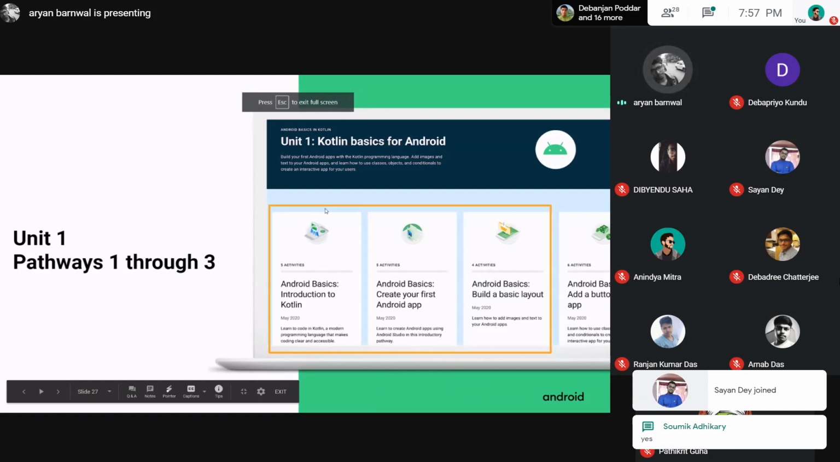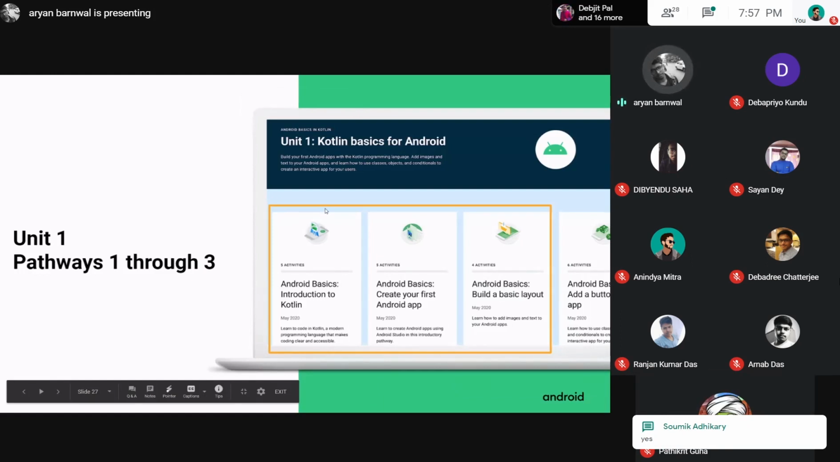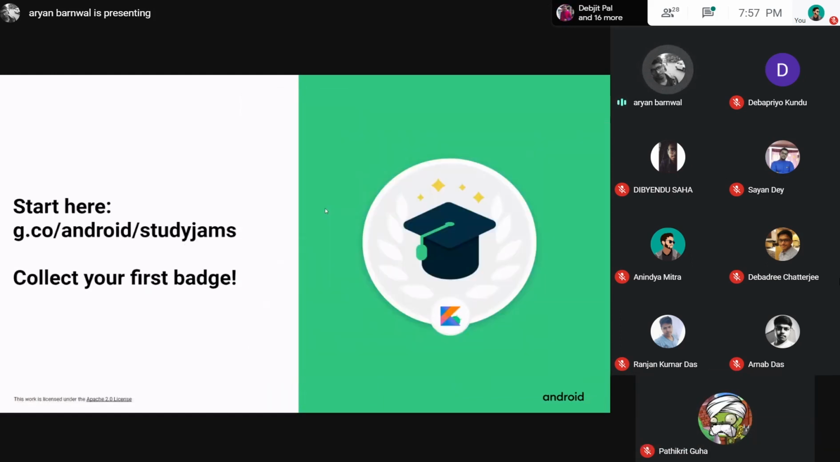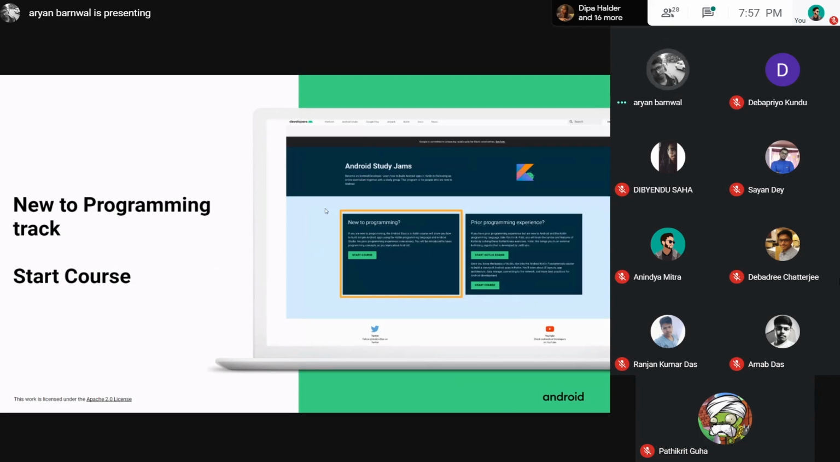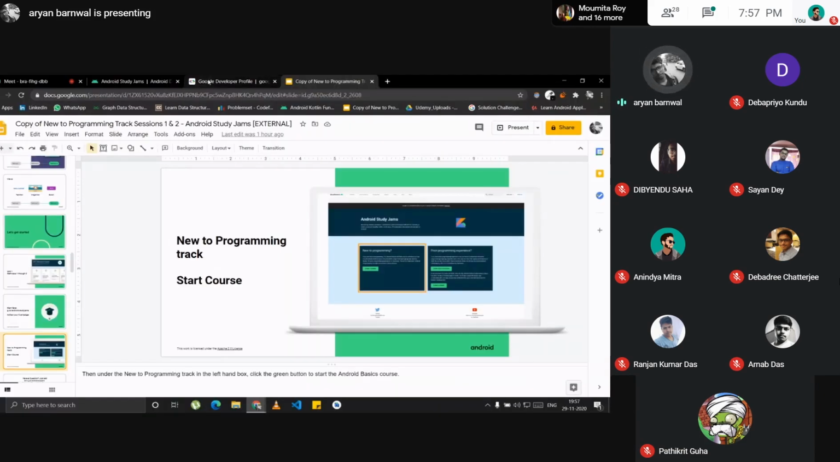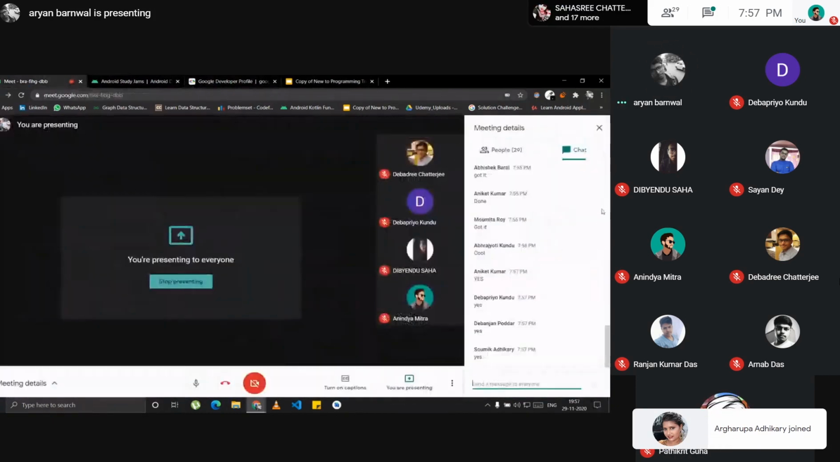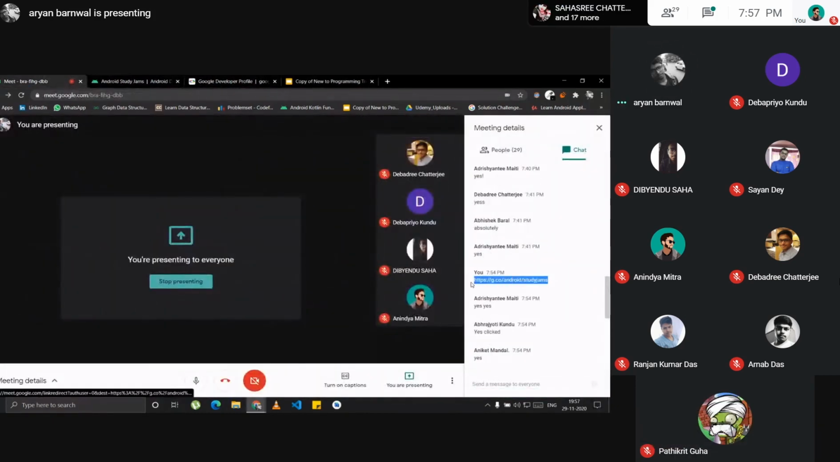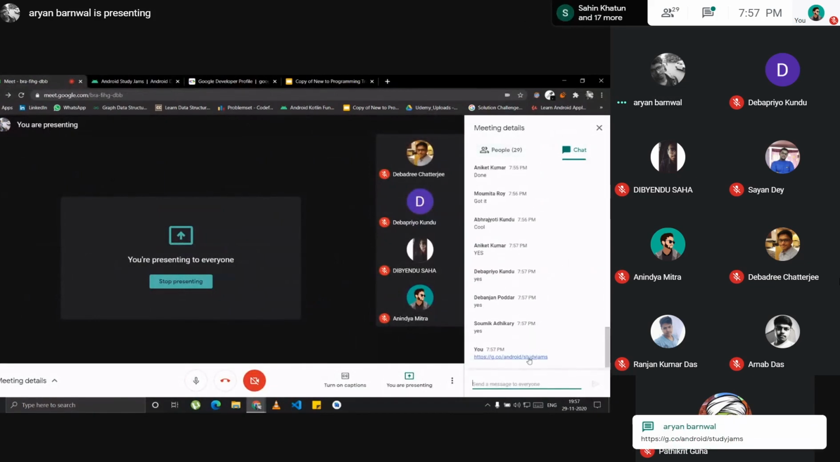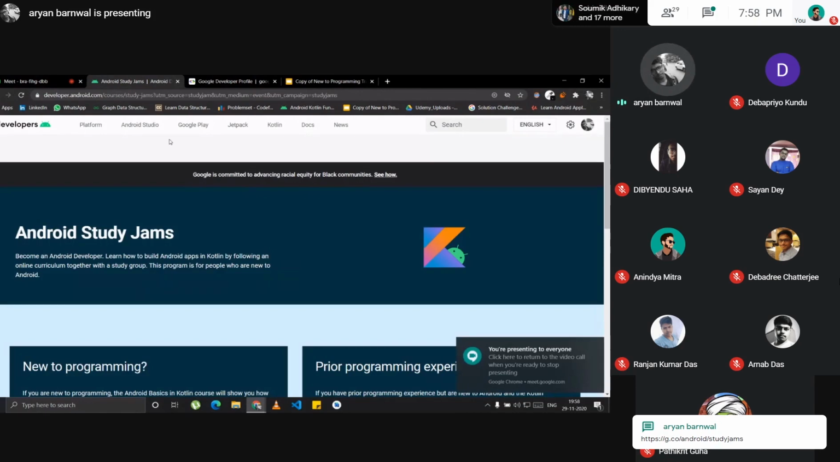Like I said, there will be different paths you have to do to complete one track. So you have collected your first badge and signed in to save your progress. Okay, I'm giving you the link again. If you open that link, you will see both tracks.